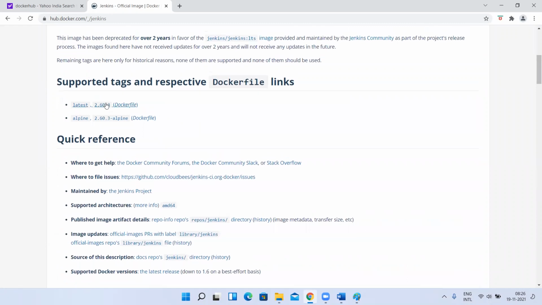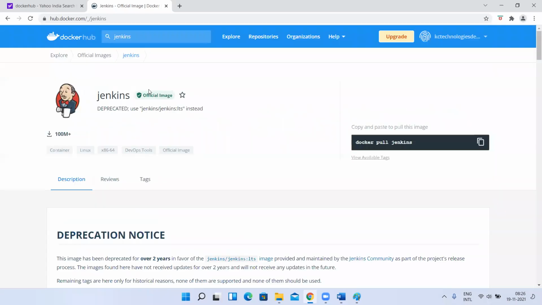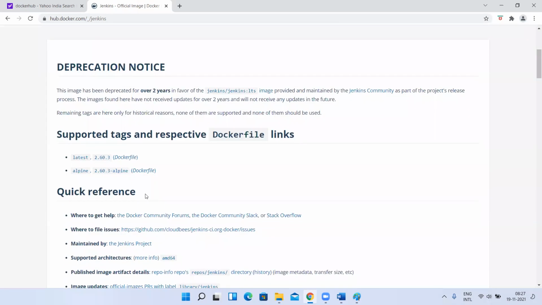But if you observe at the top, somewhere here it is saying this image has been deprecated for over 2 years. 2 years back itself, this image has been deprecated, means we should not use this. They are saying you don't use this image anymore. In favor of that, use this image, Jenkins latest, provided and maintained by the Jenkins community as part of the project release process. The images found here have not received updates and will not receive any updates in future. Remaining tags are here. So you don't use this official image. Instead of that, you use this image. So let's go to this image.